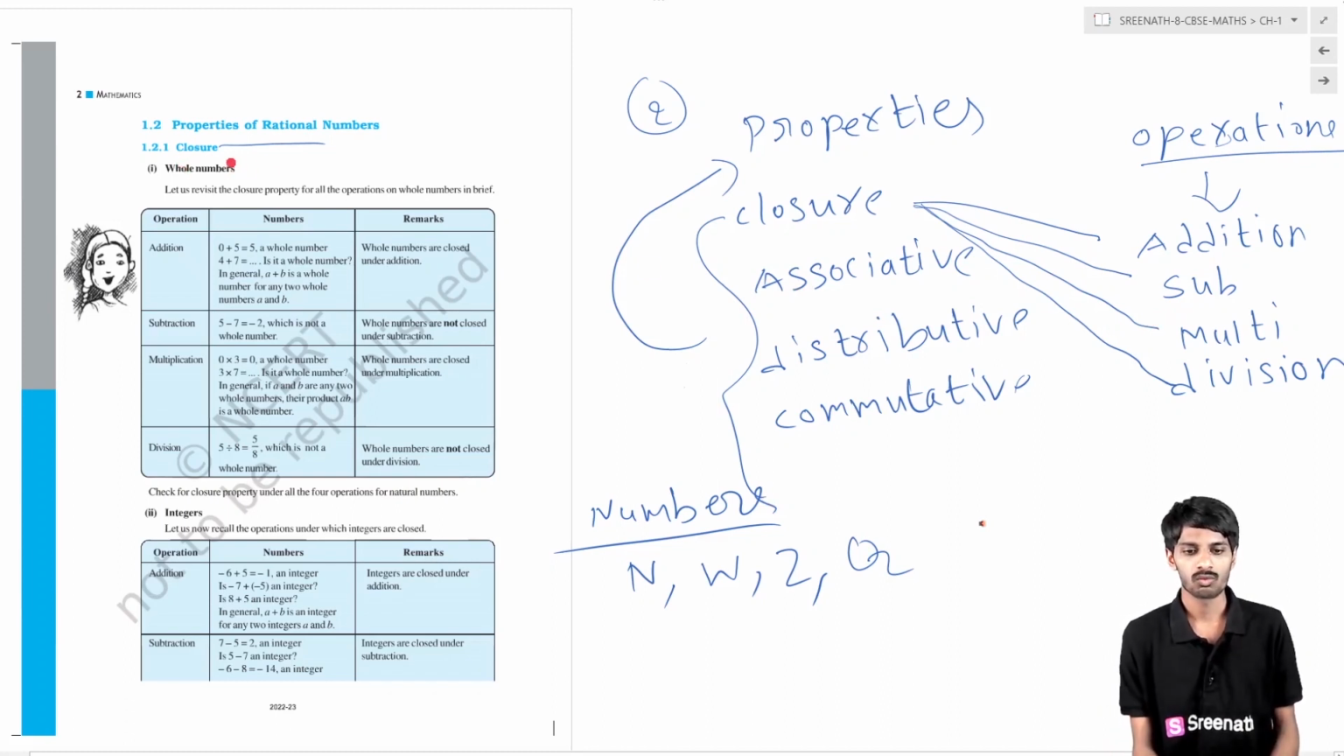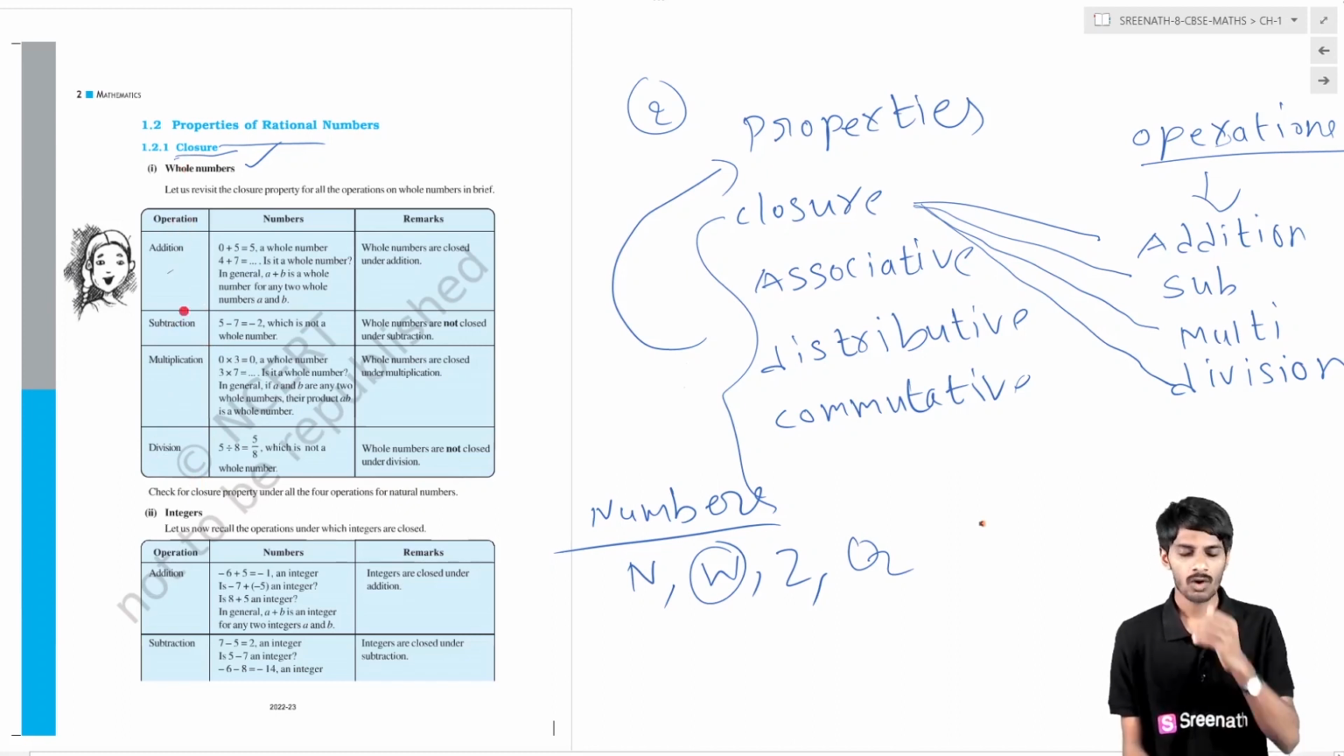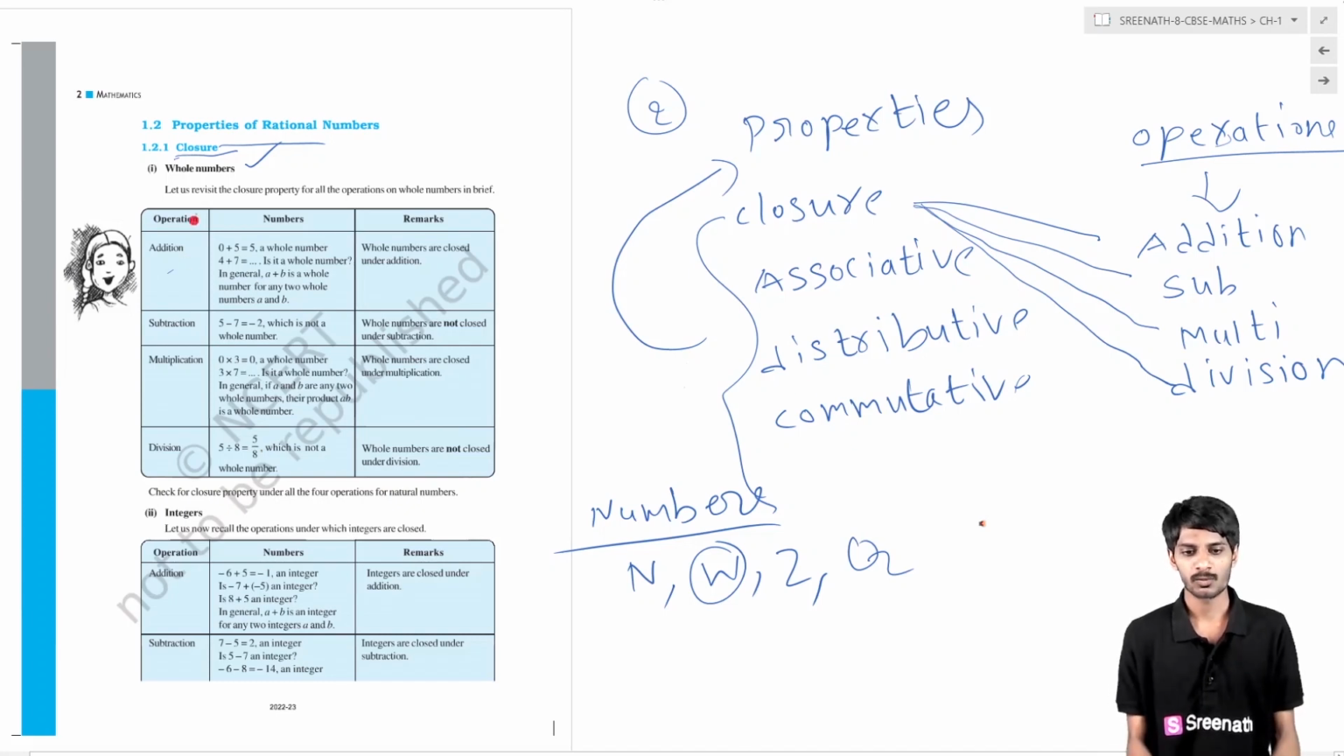Now we are discussing the closure property under whole numbers. Under which numbers are we working here? Whole numbers. And what operations are we using? Addition, subtraction, multiplication and division. What does the closure property tell? Suppose you take the operation of addition and take two whole numbers, a comma b. These two are whole numbers, which means they belong to whole numbers.